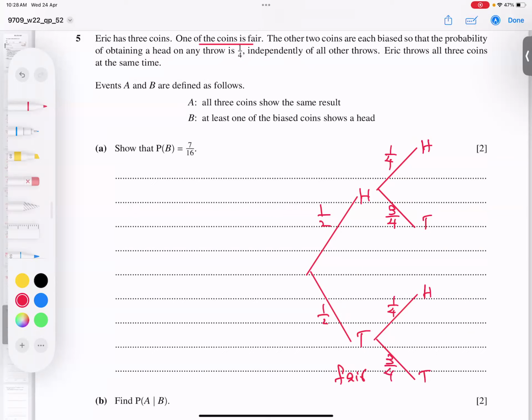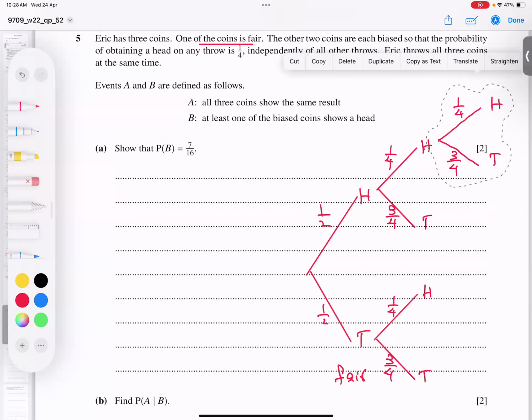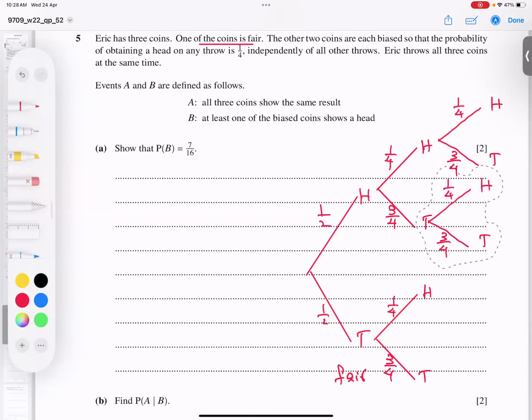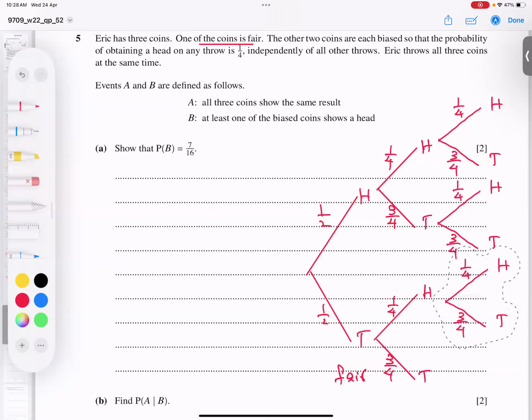Now for the third coin, I make head and tail: 1 by 4 and 3 by 4. The best idea to save time is to copy and paste.